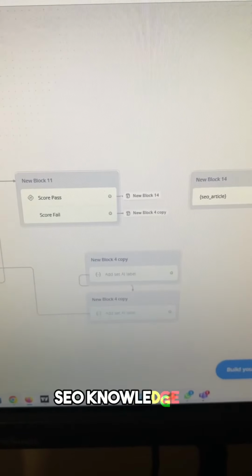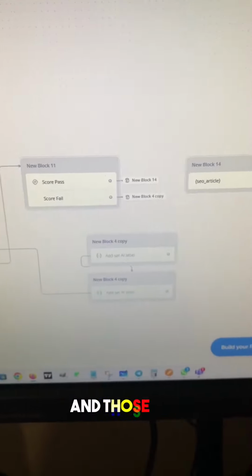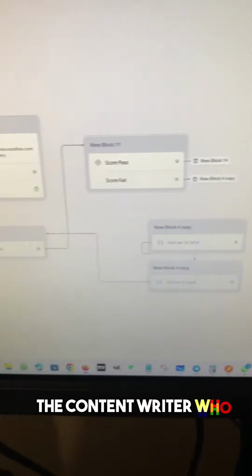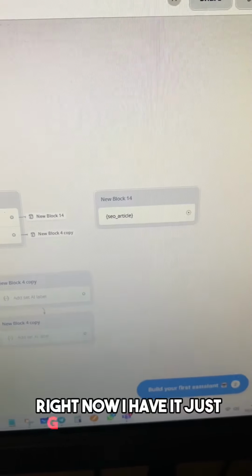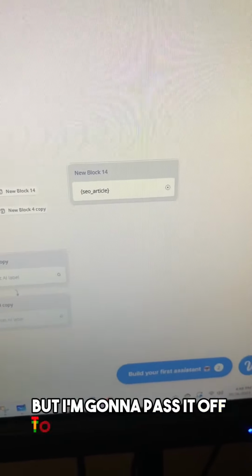Then the SEO knowledge base is asked for revision suggestions, and those revision suggestions are given to the content writer who will rewrite the article, and this process will loop again. And then when it finally passes, right now I have it just giving me the article, but I'm going to pass it off to a content editor next.